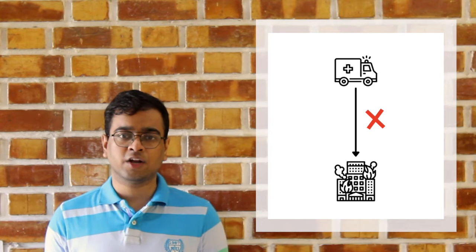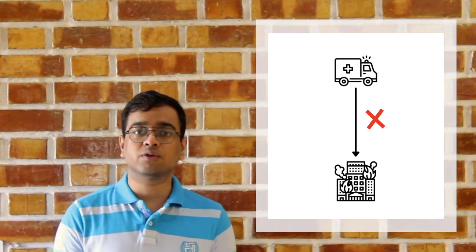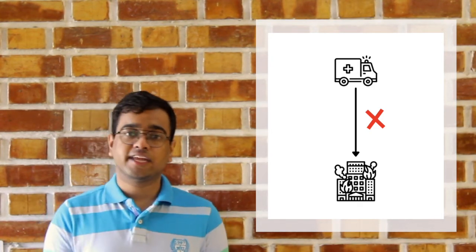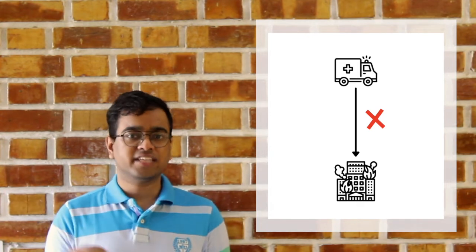The problem is not yet complete. This equation is also subjected to a few constraints. First, the most obvious one is that an ambulance cannot be allocated as the primary unit to a fire emergency. We need a fire truck for this. The second is that we need to have some units in reserve.